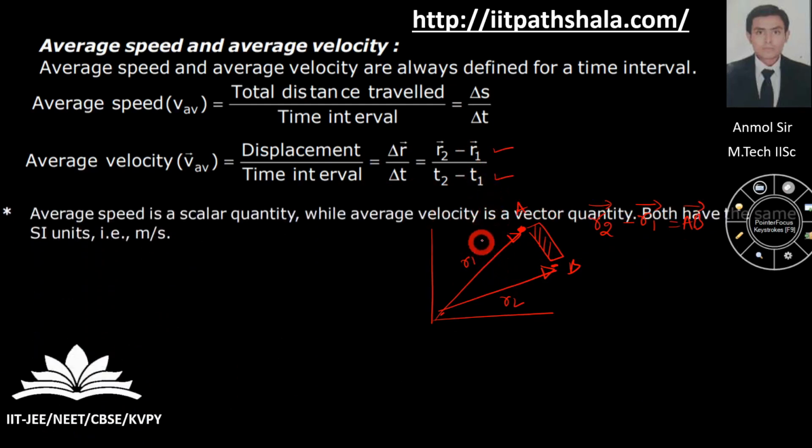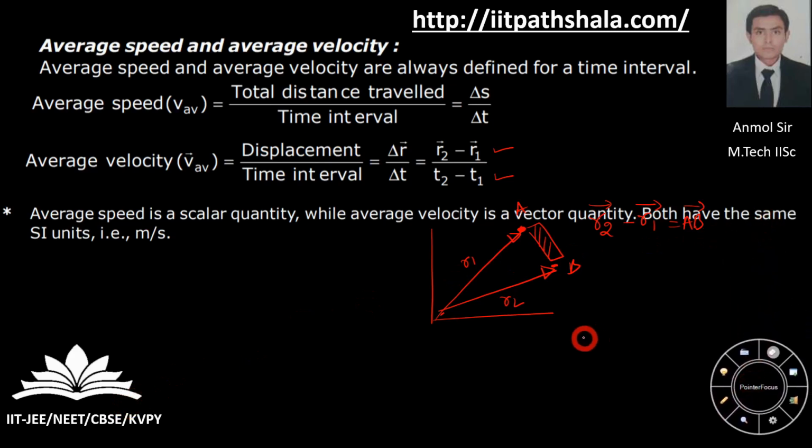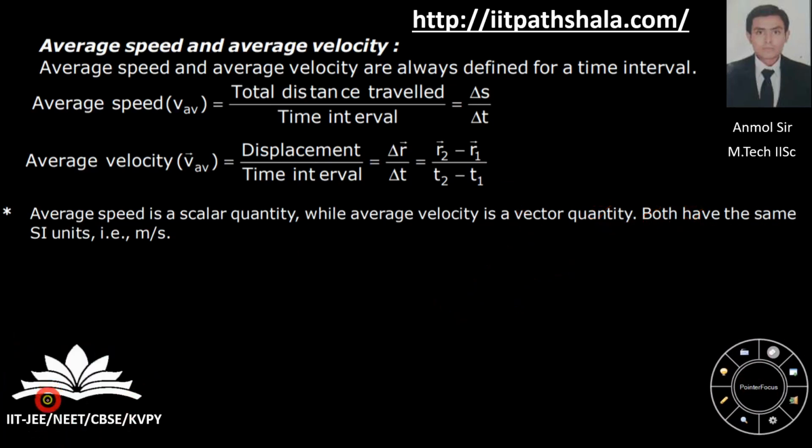Now you have to remember guys that average speed is a scalar quantity while average velocity is a vector quantity, but both of them have the same SI unit, which is meter per second. So you can note this point in a notebook.